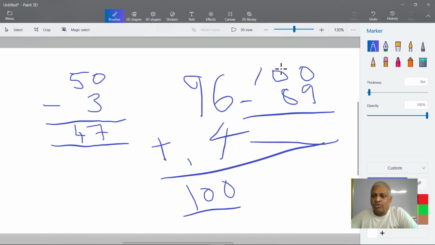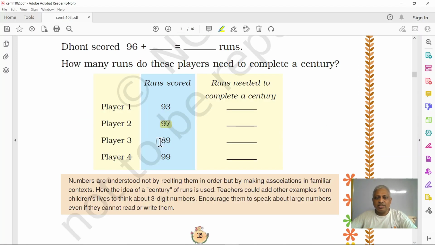And if you borrow 1 from here, it will be 10 here. So 10 minus 9 is 1. And 1 if you borrow from here, what will be left? 9. 10 minus 1 is 9. 9 minus 8 is 1. So how many more runs he has to make? 11 runs, right? So player 3 needs 11 more runs to make a century. And player 4, it's very simple. He's almost at the century. So he must have a chance to play. And if he makes one more run, he will hit a century. Right?